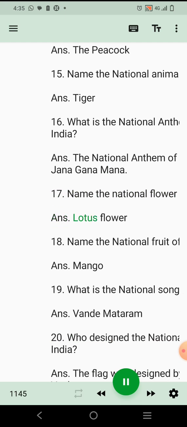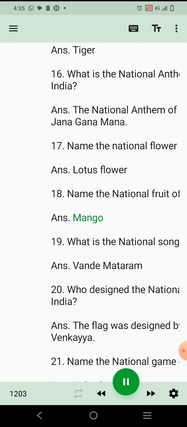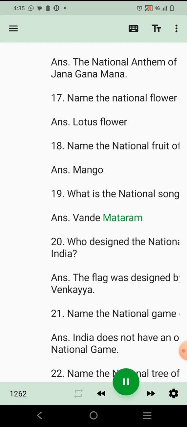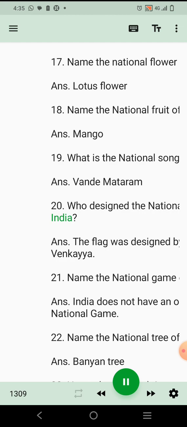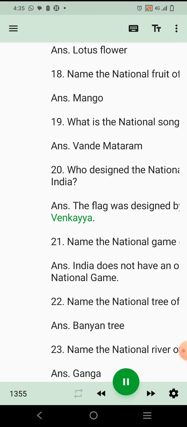Ans. Lotus flower. 18. Name the national fruit of India. Ans. Mango. 19. What is the national song of India? Ans. Vande Mataram. 20. Who designed the national flag of India? Ans. The flag was designed by Pingali Venkayya.